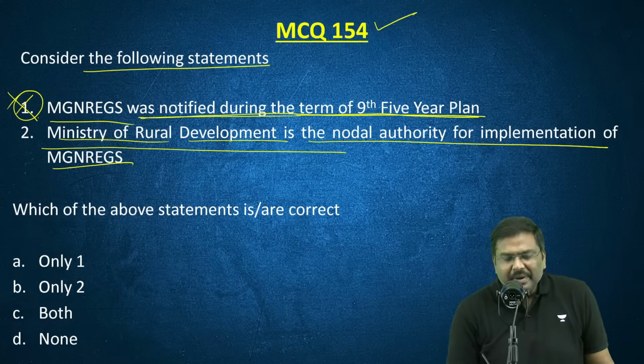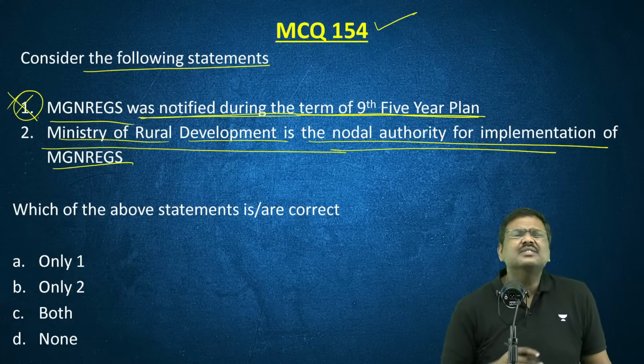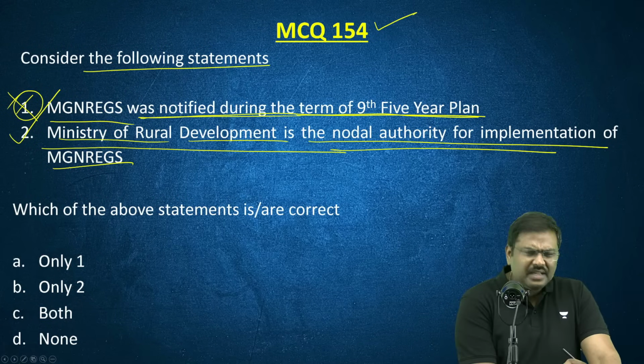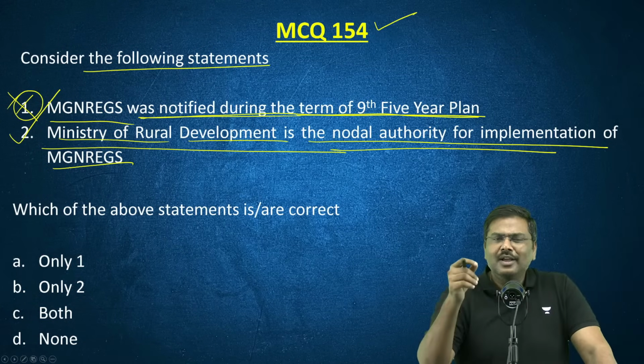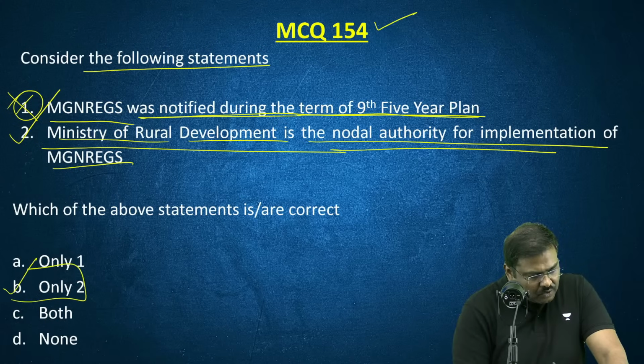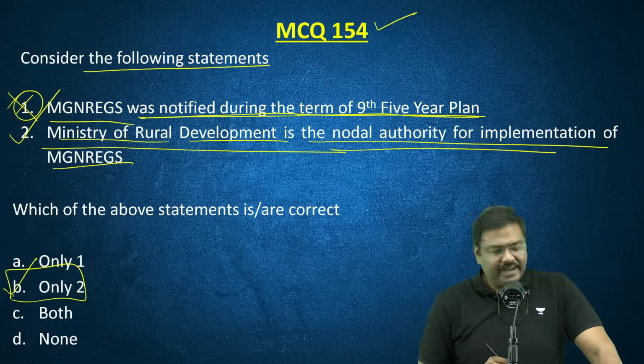Ministry of Rural Development, MORD, is the nodal authority. This is a very easy statement. The second statement is straightforwardly correct, no difficulty. Only you will face difficulties in the first statement. So the right option for the question will be option B, only second is correct.